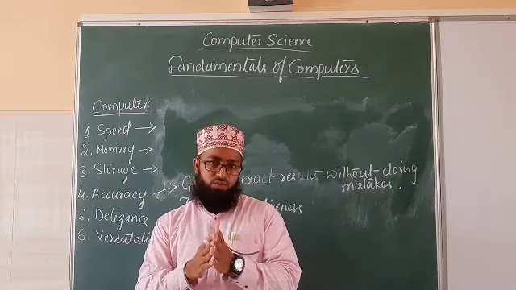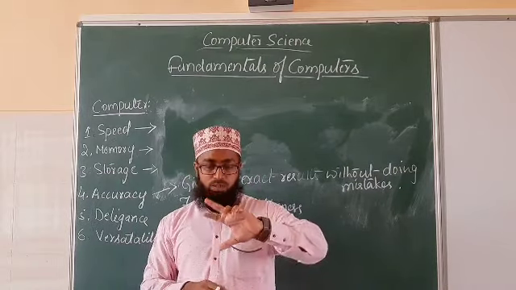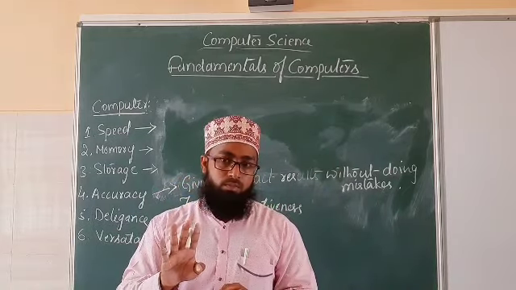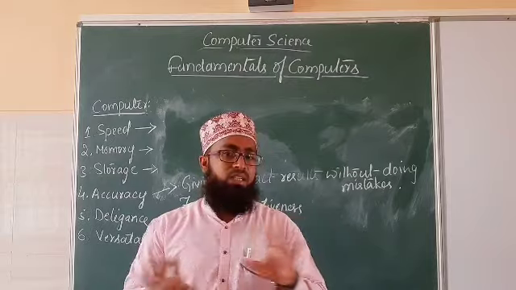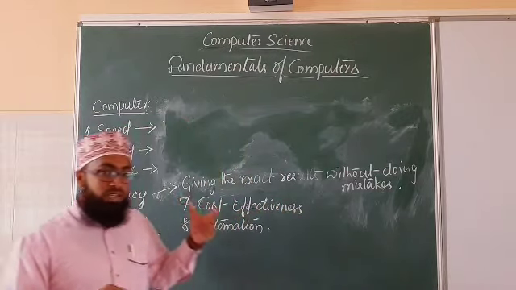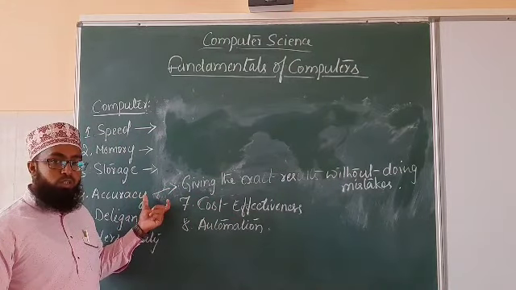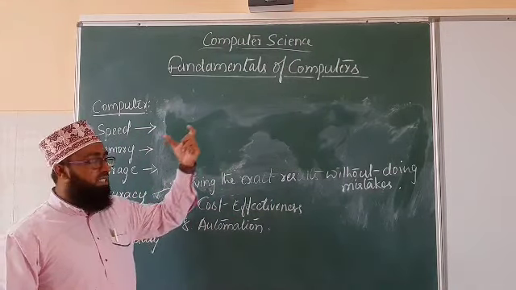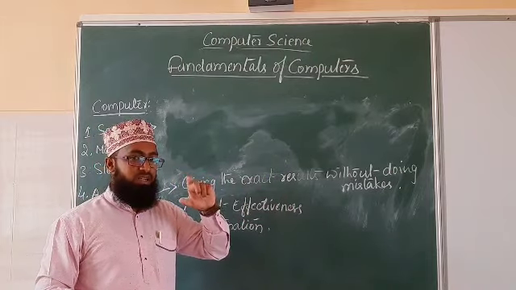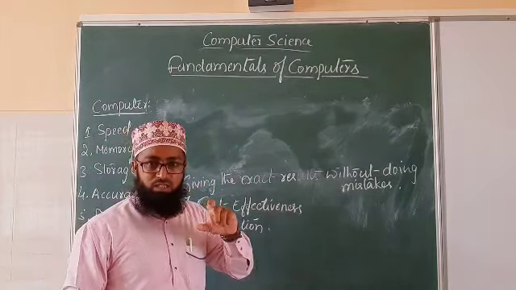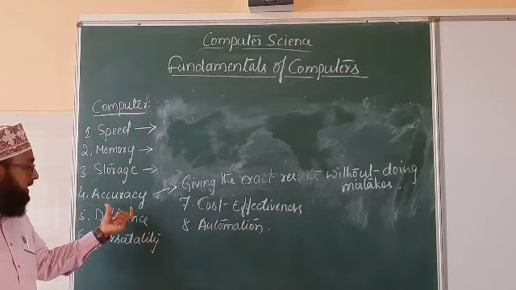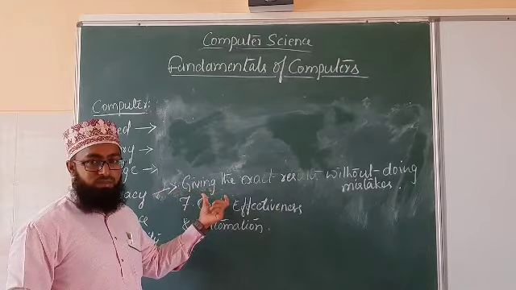That is, if we give the addition of two numbers, that is 2 plus 2, then the answer must be 4. It must be 4, none other than that. So when we give 2 plus 2 to the computer, it will give the answer as 4 only. That is called an accurate result, an exact result. So this is one of the characteristics of a computer, that is accuracy.